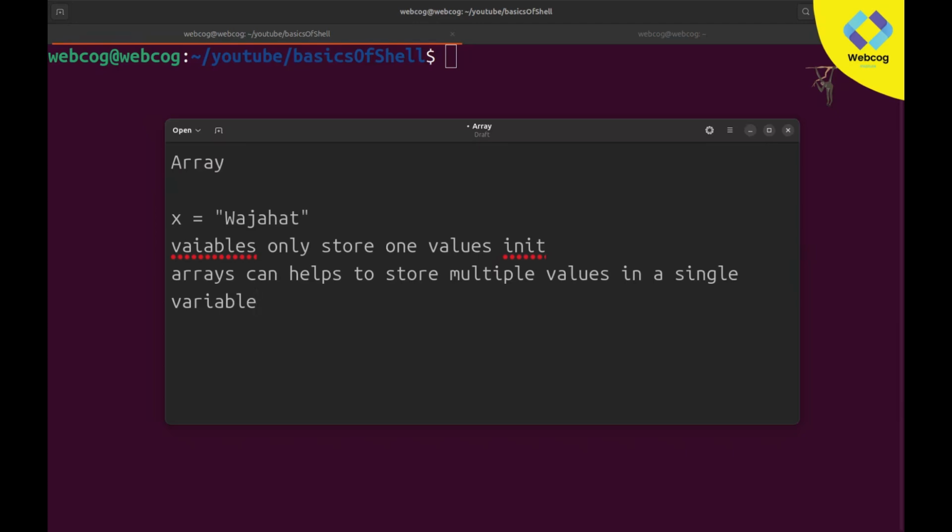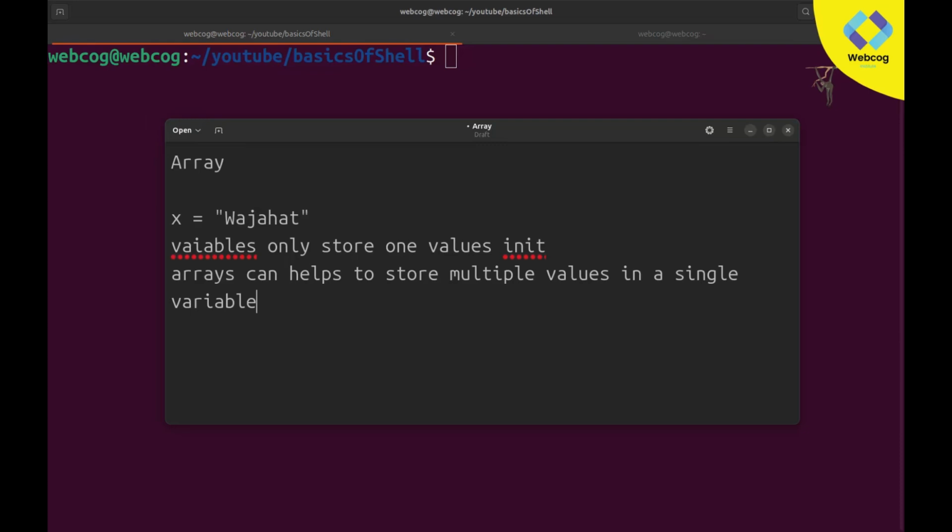Actually these are basic things like variable declaration, arrays, if-else conditions, loops. These are the basics of shell scripting, and in this video we are going to cover them: variables, arrays, if-else conditions, loops. These are the main focus, and we are going to discuss these things.